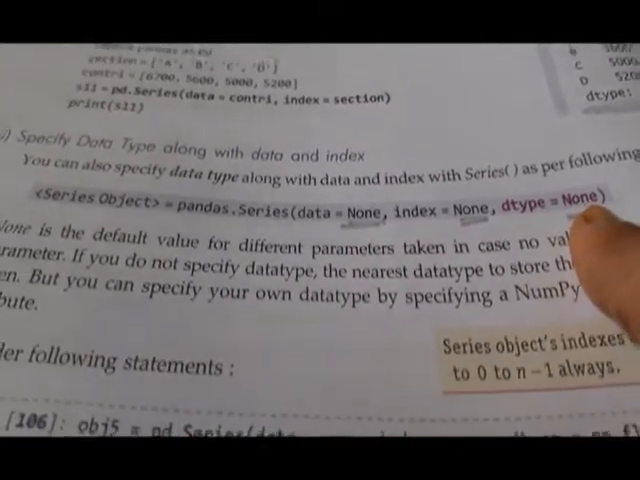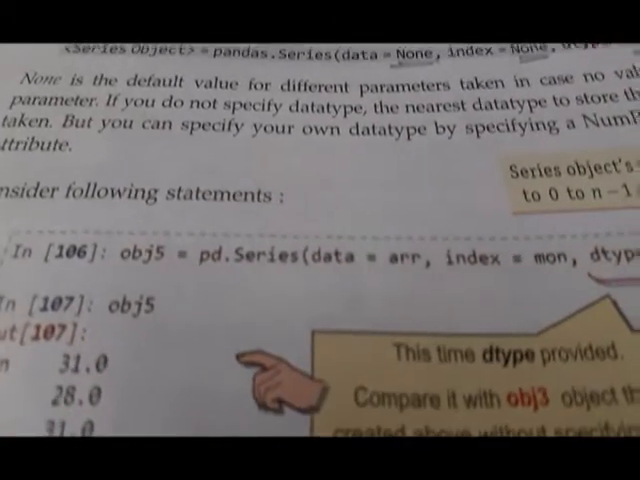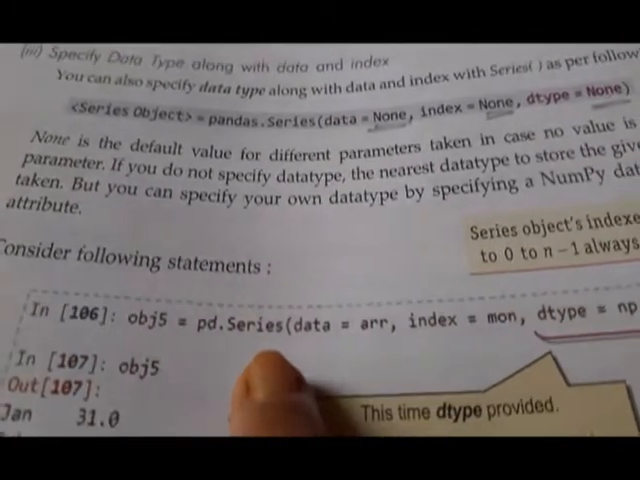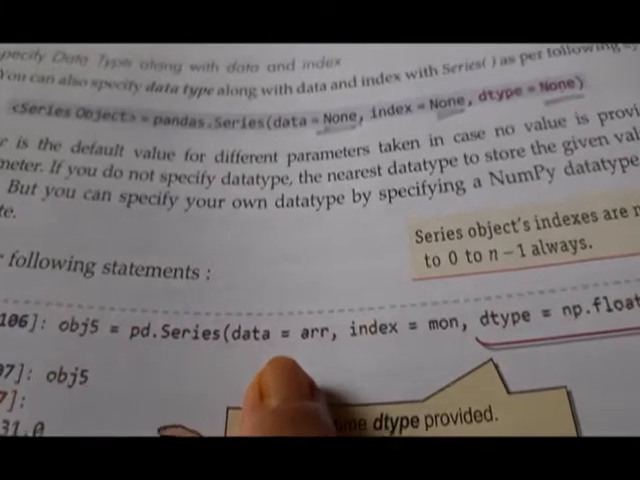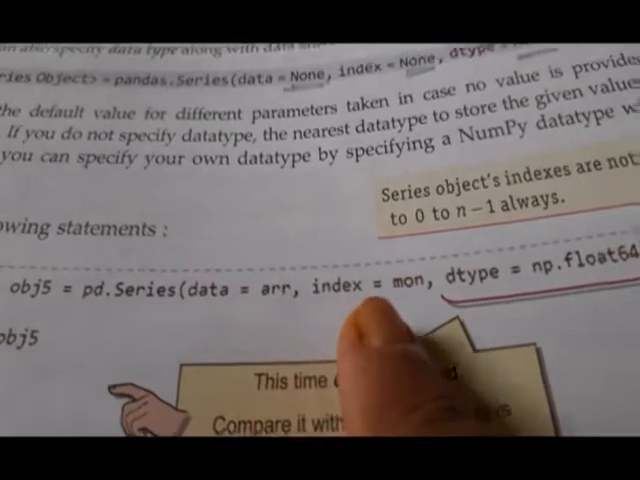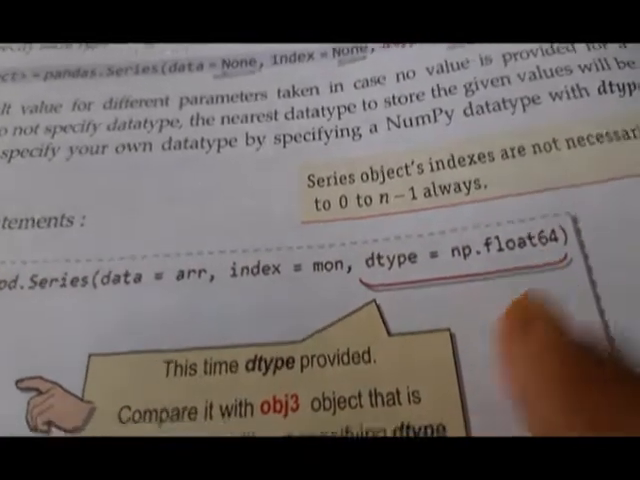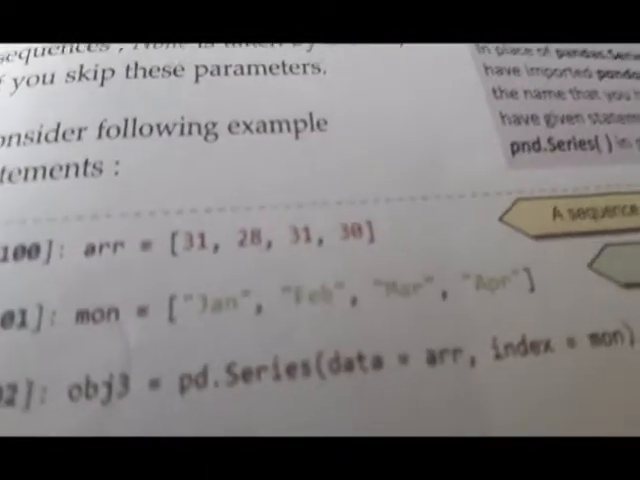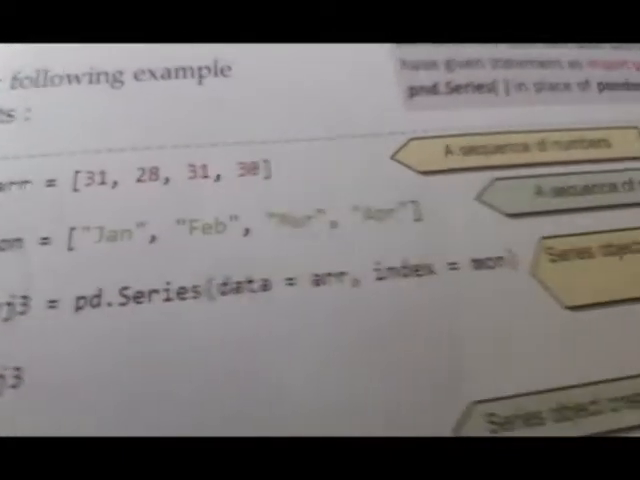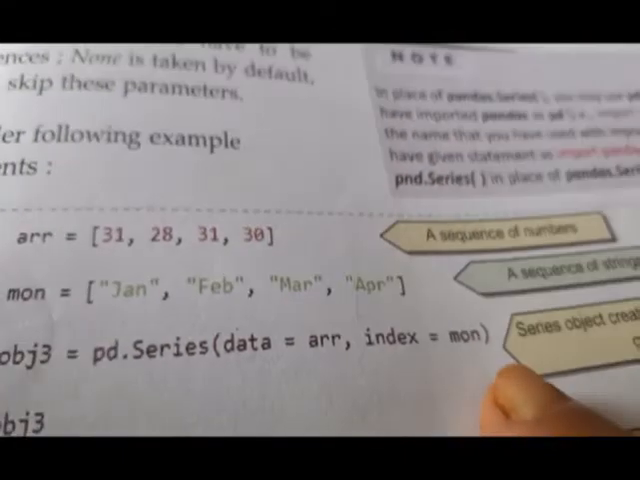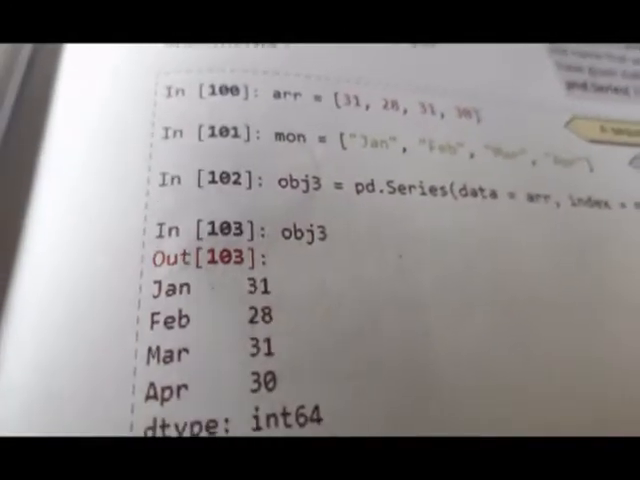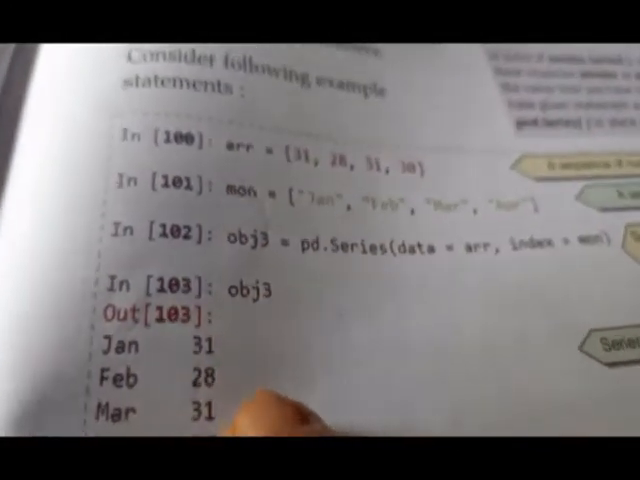Now we will see the first example. Object 5 is created using the series method. Data is r, index is mon, and dtype is np.float64. I am showing you r and mon on the previous page. This is r and this is mon. When the data type was not specified, the values were 31, 28, 31, 30.